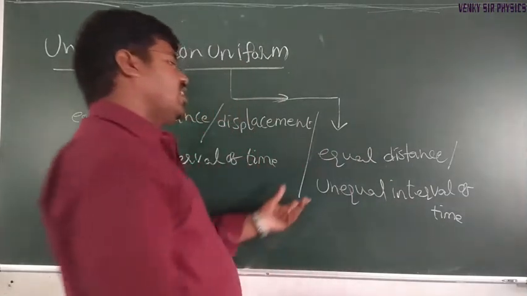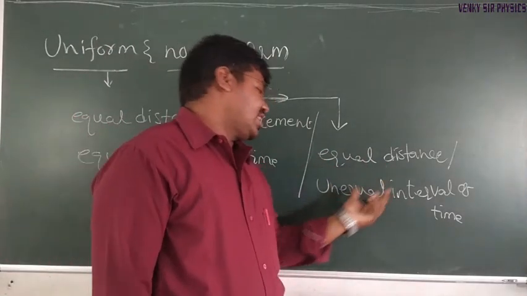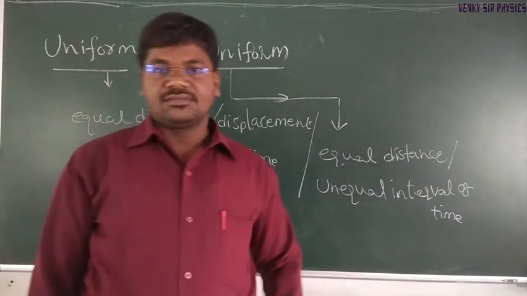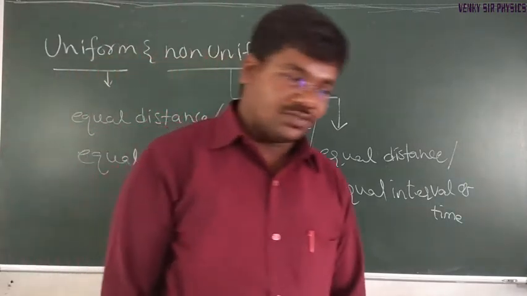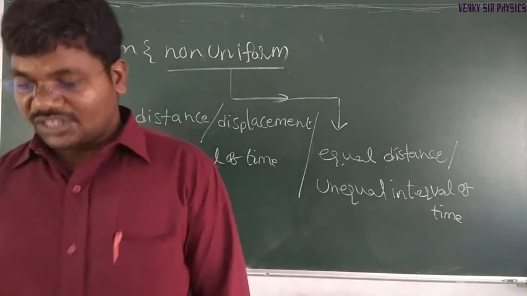Okay, so equal distances covered in unequal intervals of time, this we can say is non-uniform motion.